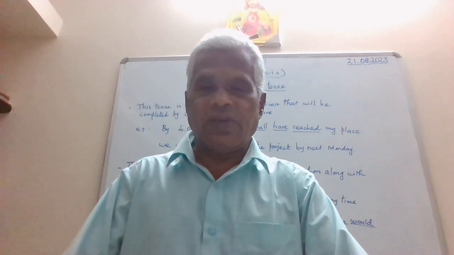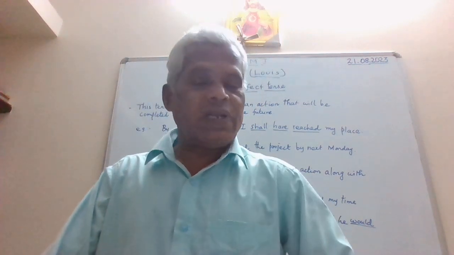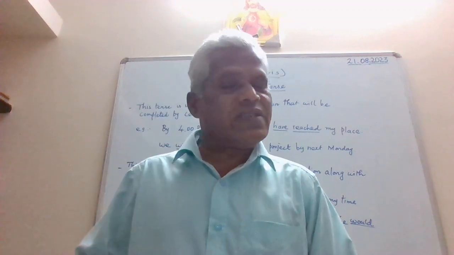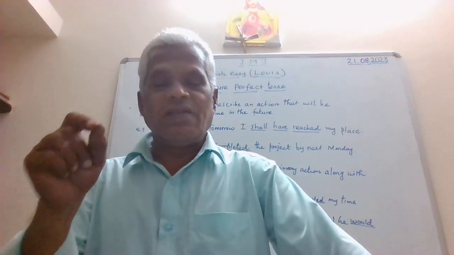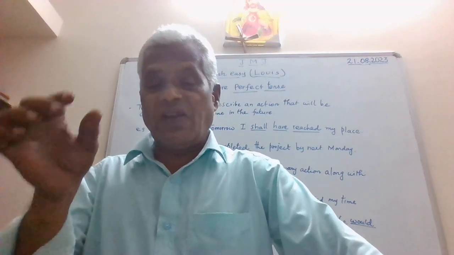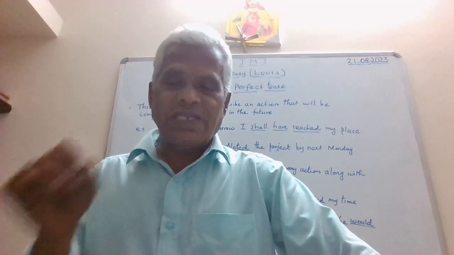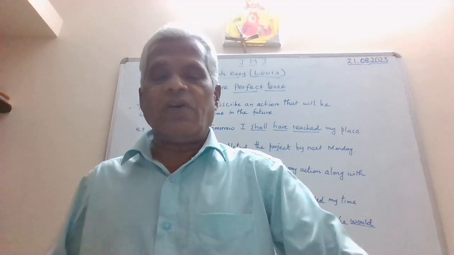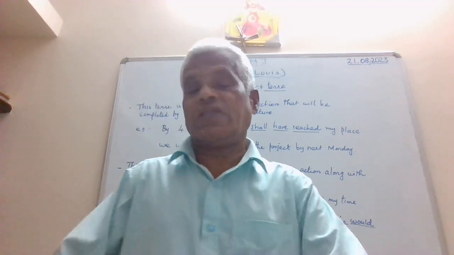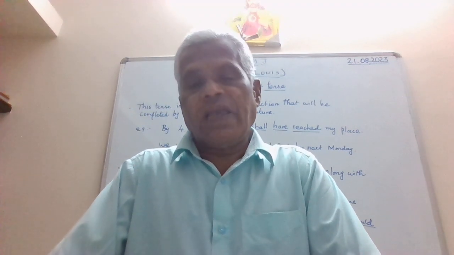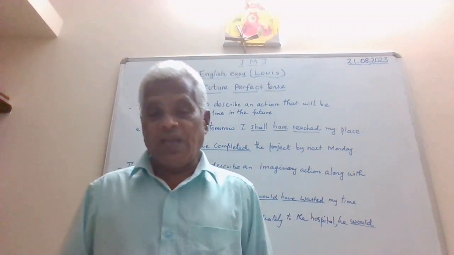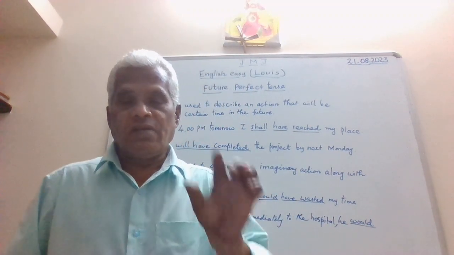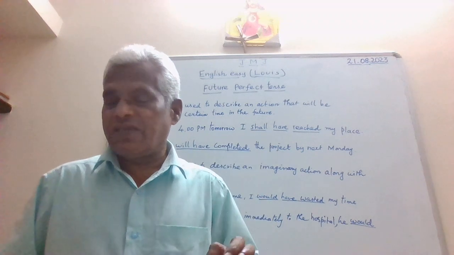That's all, guys, for future perfect tense. It may look a bit confusing, but it is very, very simple to understand. Future perfect: will, shall, plus have, plus the third form of any verb that you would like to use for the completion of the sentence. Again, from an exam oriented point of view, how would you complete the sentence?